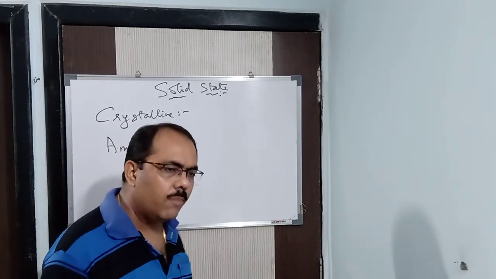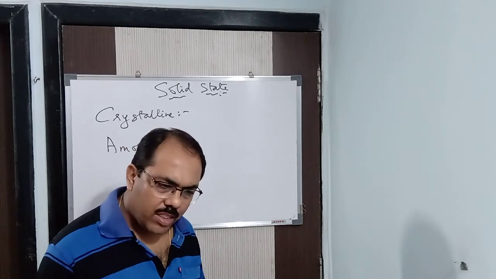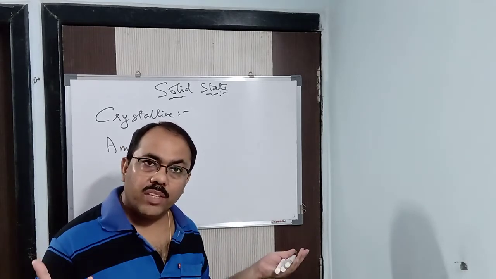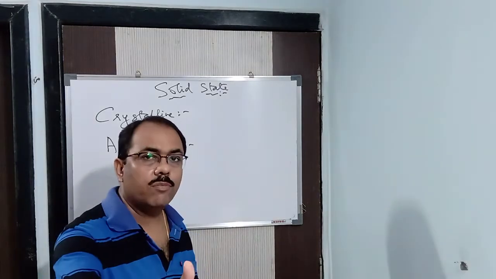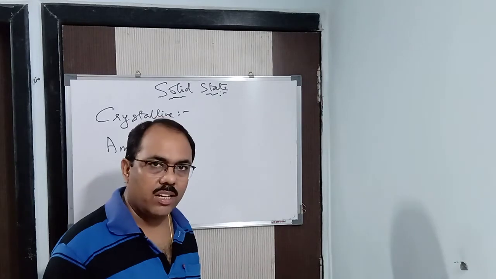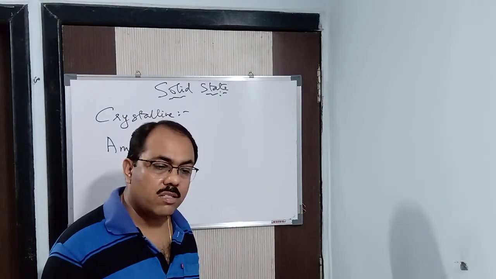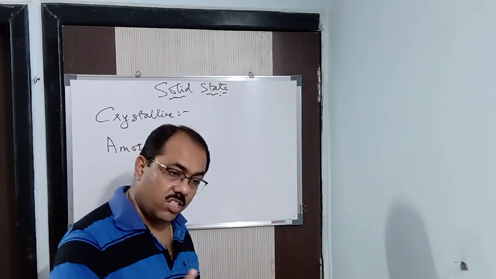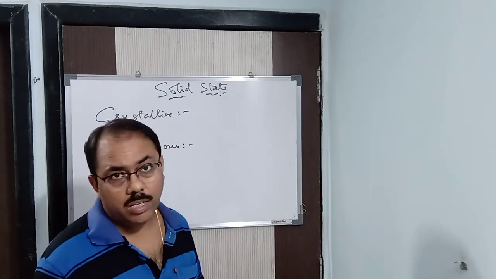So what you find is that amorphous solids, when they react or when they are heated or boiled, do not have a sharp melting point or sharp boiling point. What they have is a range of boiling point and range of melting point, due to this particular reason. Because their constituent particles are not the same throughout. Their arrangement is not the same throughout. The cross section is not the same throughout. So for that reason, it has a range of melting point.